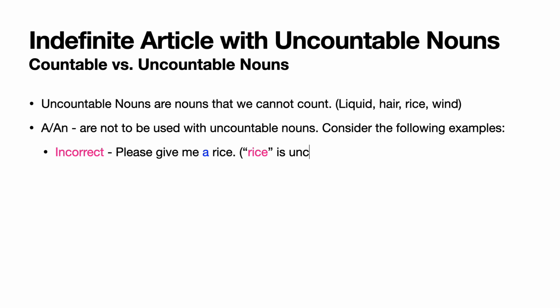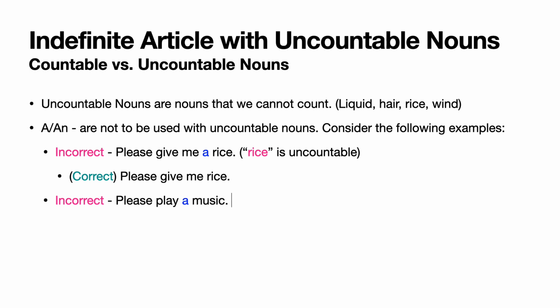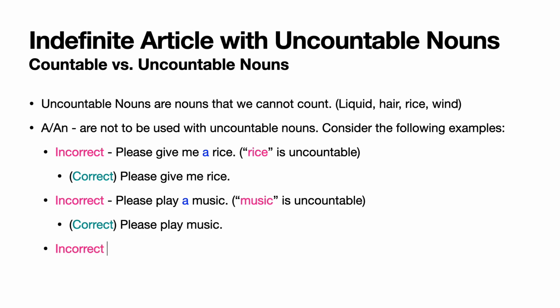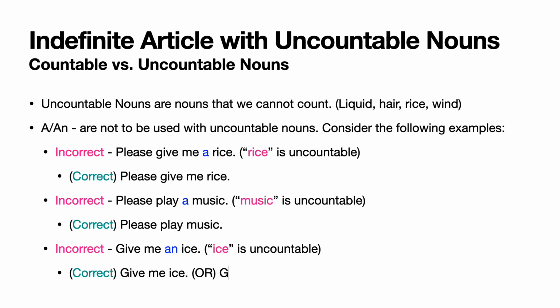Please give me a rice. Rice is uncountable. The correct way would be, please give me rice. Another example, incorrect. Please play a music. Music is uncountable. The correct way would be, please play music. Another incorrect example, give me an ice. Ice is uncountable. And the correct form is give me ice or give me some ice.